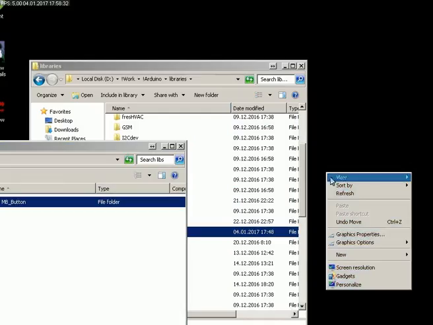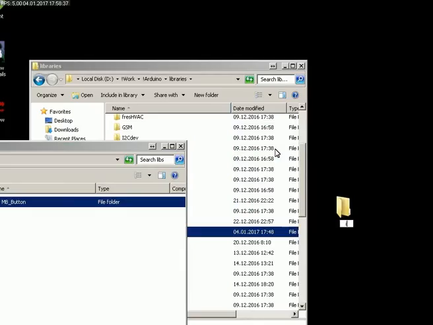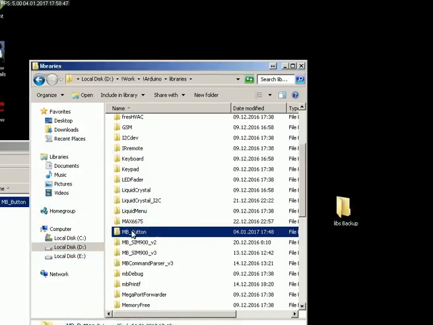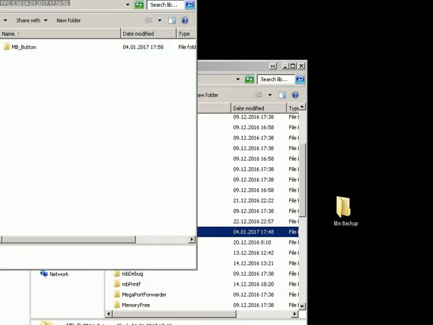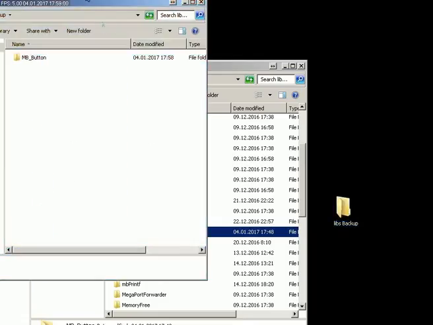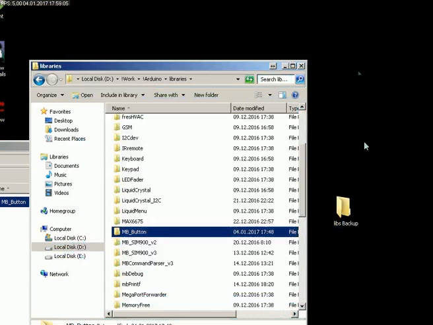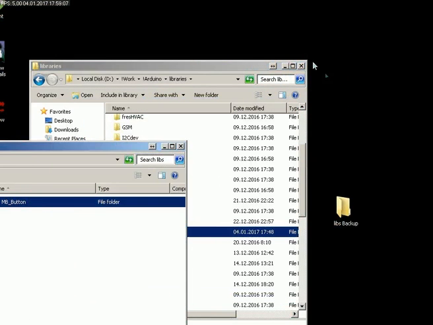So create an empty folder, for example, with name libs backup, and copy your old version of the library to this folder. Check if you have it copied. Okay. So now you can close it.